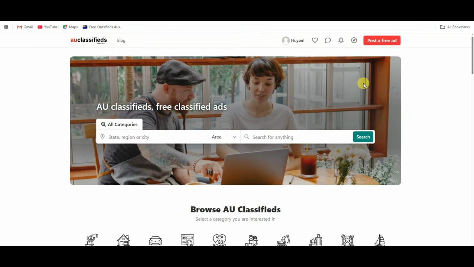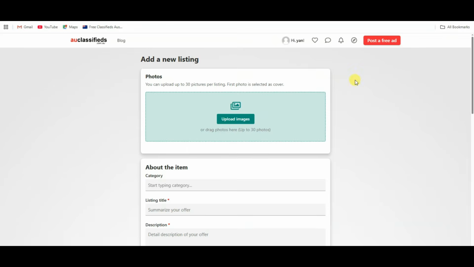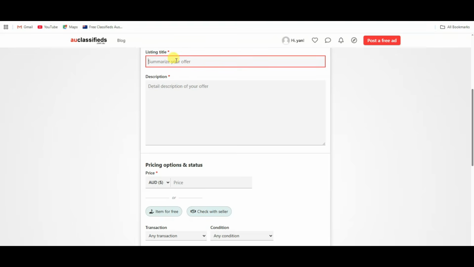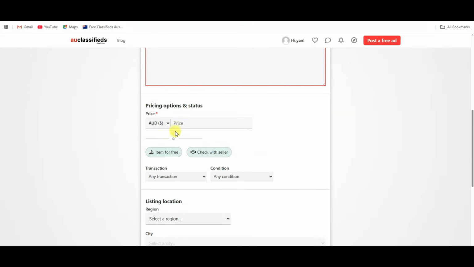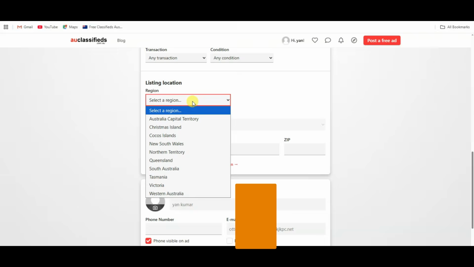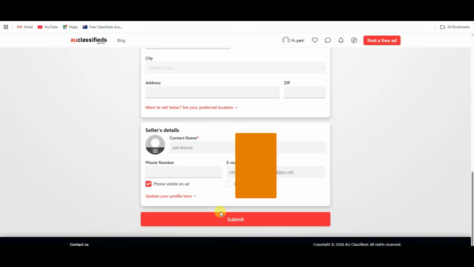Now you can click on post a free ad button. You can upload your image. You can type your entertainment. You can type your title. You can type your description. You can select your item for free. Now you can select your location. You can select Australia location. At last, you can click on submit button.